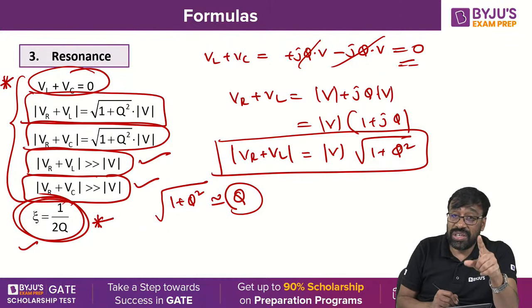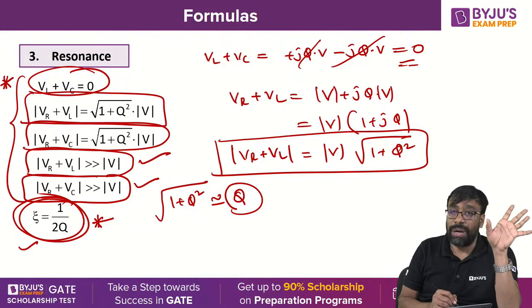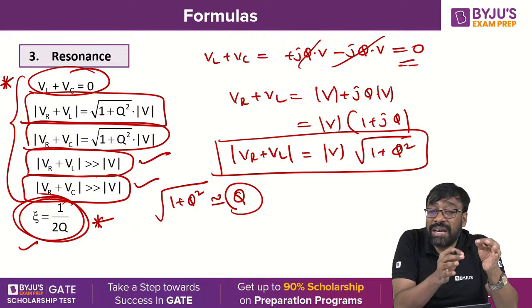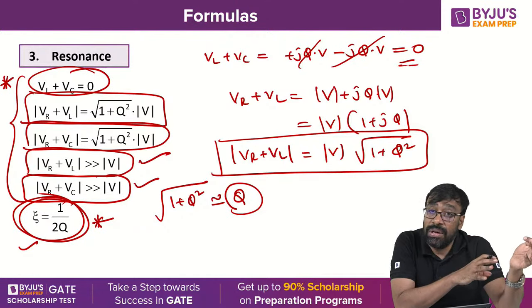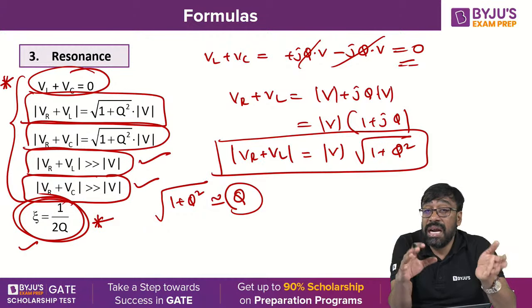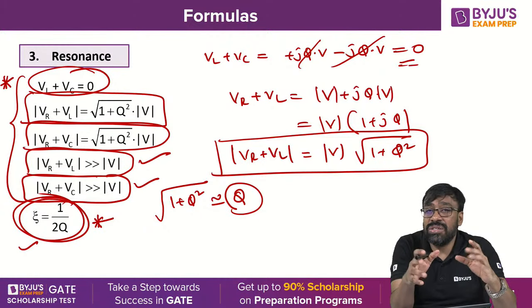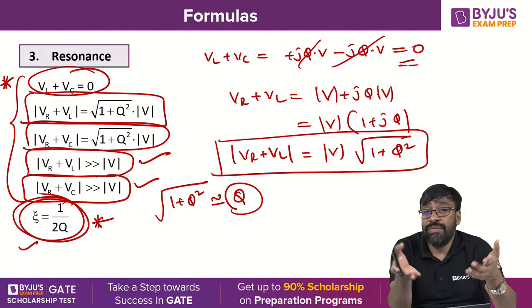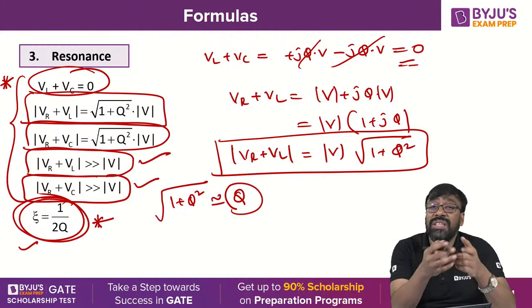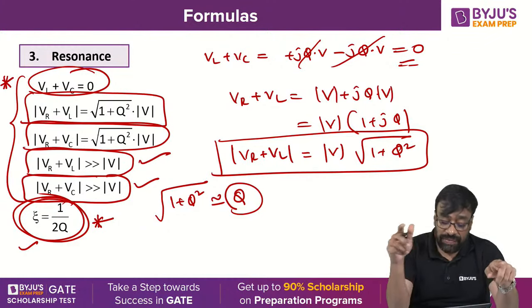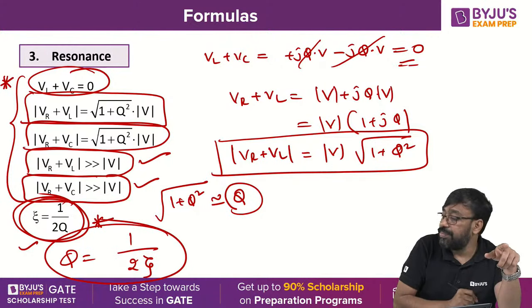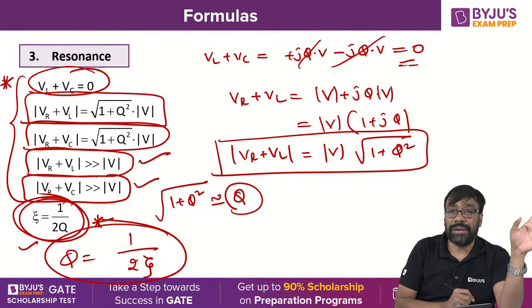There was one question in GATE earlier on this particular formula, zeta and Q. They will give you the quality factor and ask you to find the zeta value, or they will give you a second order system and ask for the quality factor. For a second order system, you can easily find the zeta value from s square plus 2 zeta omega n s plus omega n square. Find zeta, then find the Q value. Q is nothing but 1 by 2 zeta. Very simple and easy to calculate.